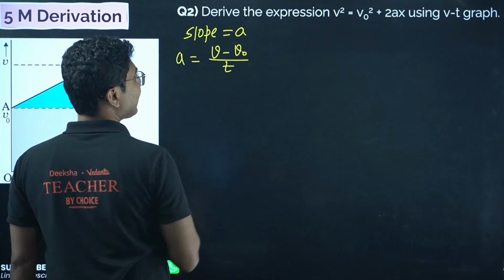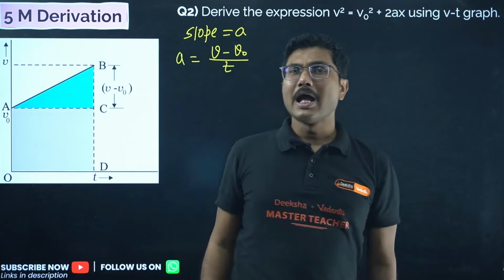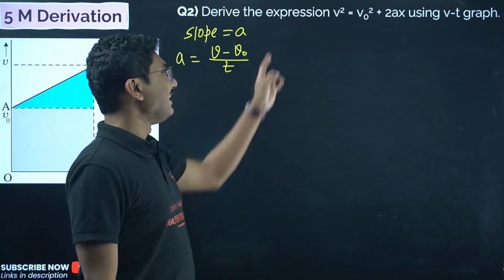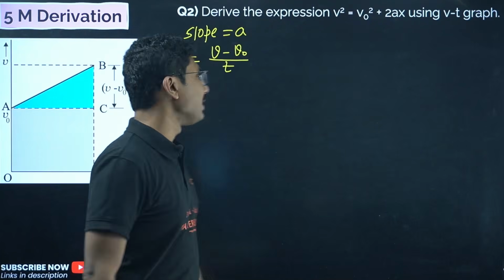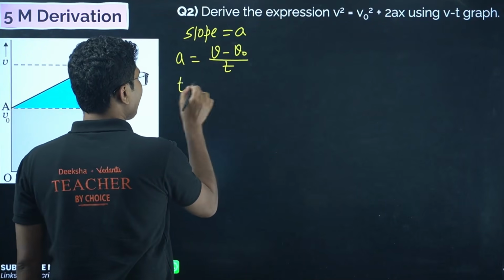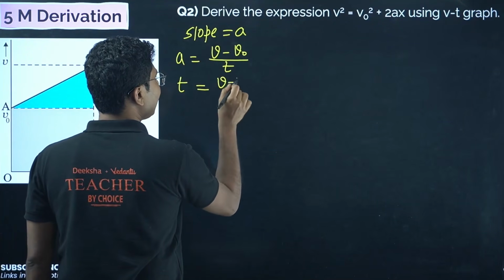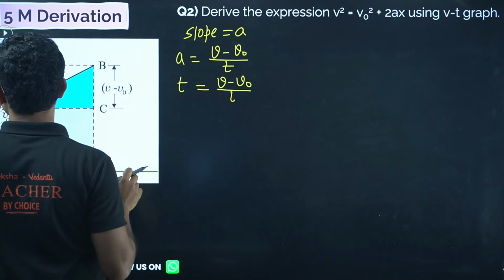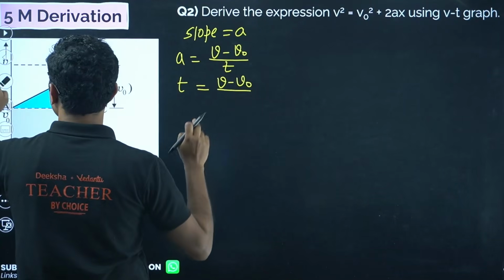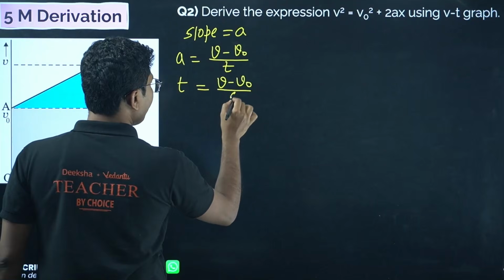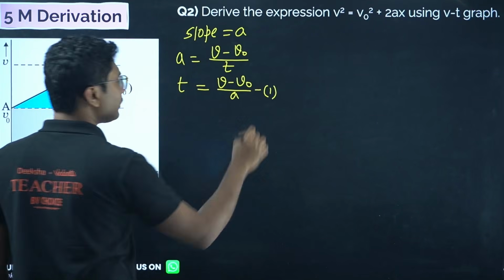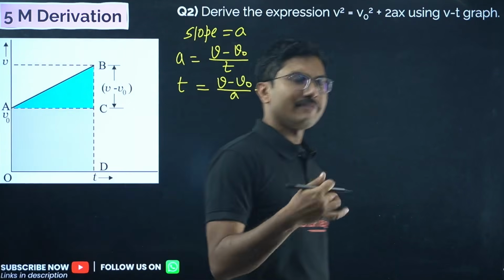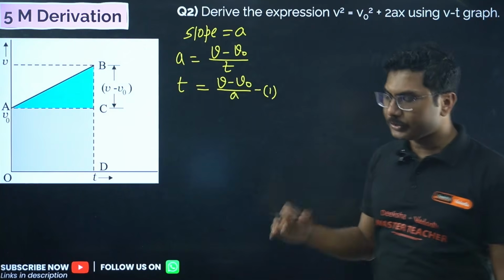Okay, from here, if you see, in this equation time is not there. So we just have to find t equals (v minus v naught) by a. Okay, so this is the only difference. So you need to know what you are doing, and based on that you have to adjust the derivation. Same derivation, one derivation. If you practice, you can answer both derivations.